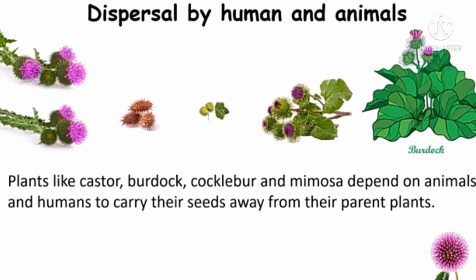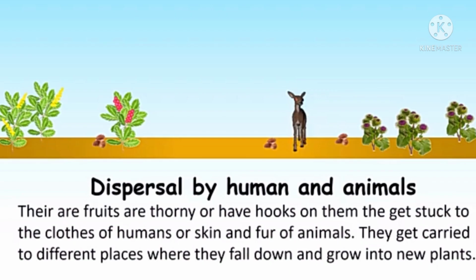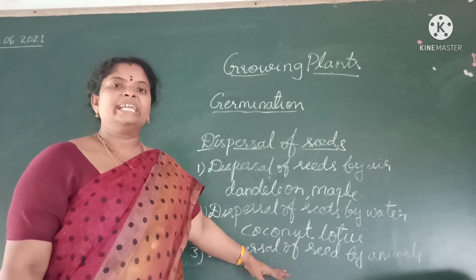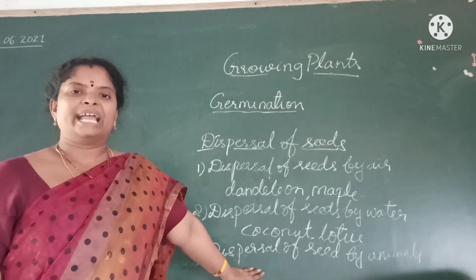The seeds have spines and hooks, and animals go there. And another type also I will explain. These cockleburr seeds have spines and hooks, and they stick to the body of the animal, and the animal will go somewhere, means there it will be placed and a new plant will grow. So by the animal, the seeds are spreading. This is dispersal of seeds by animals.